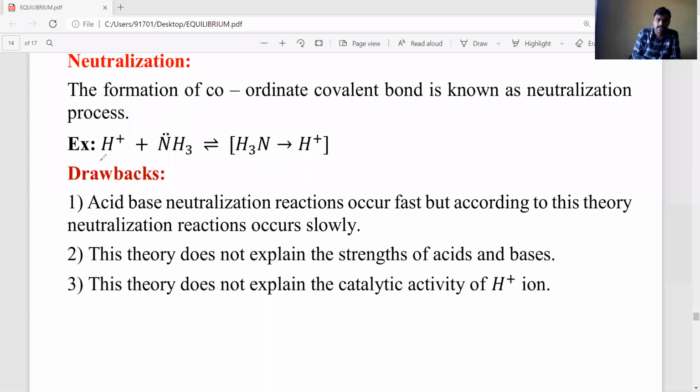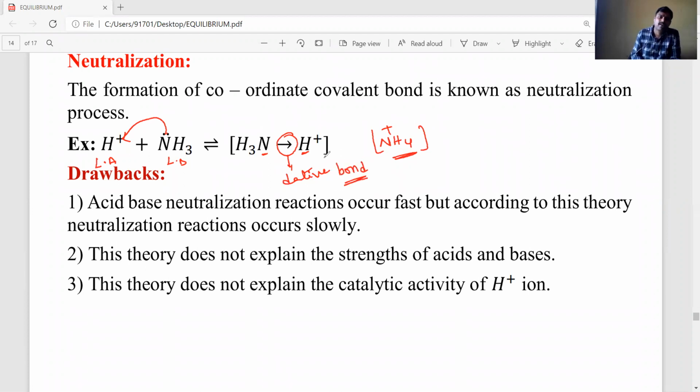For example, H plus is a Lewis acid and NH3 is a Lewis base. So NH3 donates a pair of electrons to the H plus, and a dative bond forms between nitrogen and H plus, producing NH4 plus. So then there is an existing dative bond. This is called a dative bond. One dative bond is present in NH4 plus. This is known as neutralization.